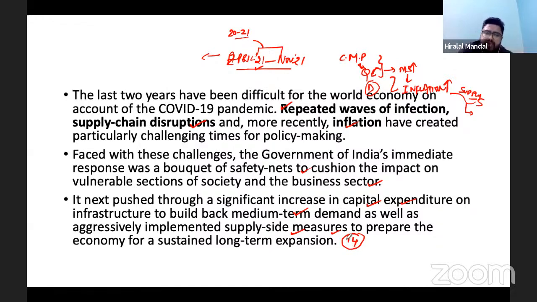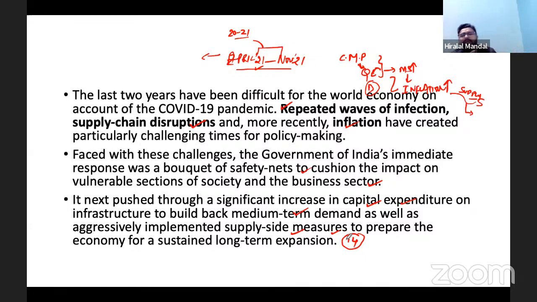We will talk about the various supply side measures that the government of India has taken, whether it is improving governance, reducing input cost, infrastructure creation, and so on. So the supply side has been strengthened by the government.